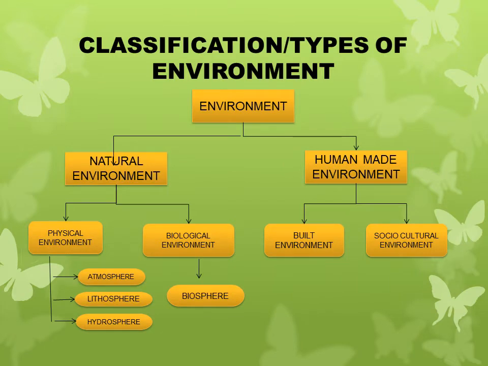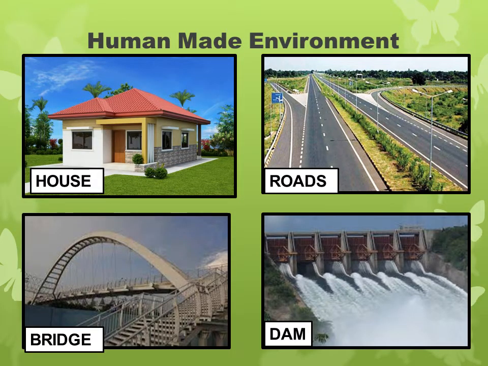You must have seen this flowchart in the previous video, part 1. I am showing this again for recapitulation. In part 1, we studied about natural environment, and now we will study the second type of environment, that is human made environment.